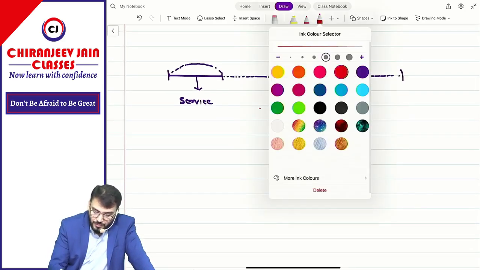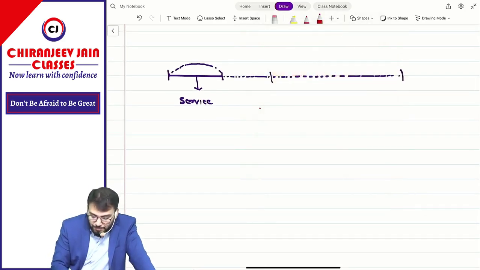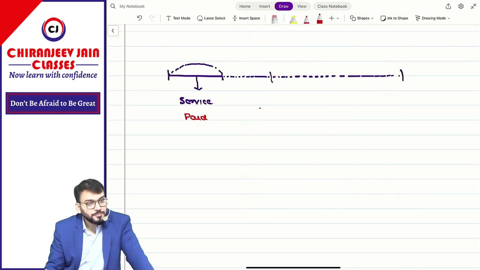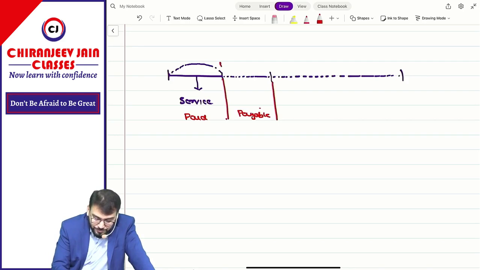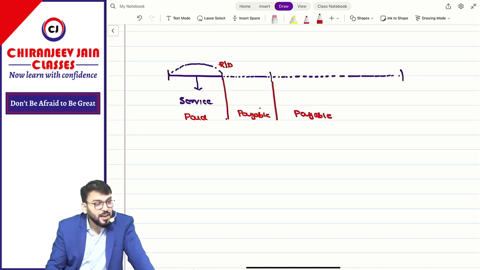Now, some payment will be done, some amount will be paid in this year only. Some amount might be payable within 12 months from the reporting date, and some amount may be payable after what? After the reporting date, after 12 months from the reporting date.